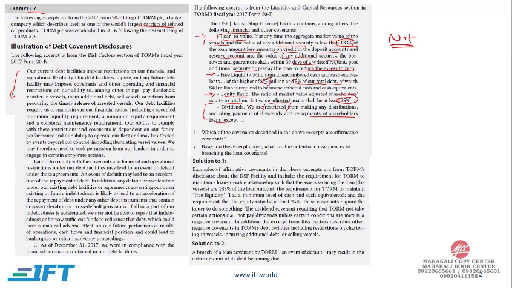And based on the excerpt above, what are the potential consequences? So obviously if you are unable to comply with these covenants, you will be declared bankrupt and you have to pay back your entire loan.